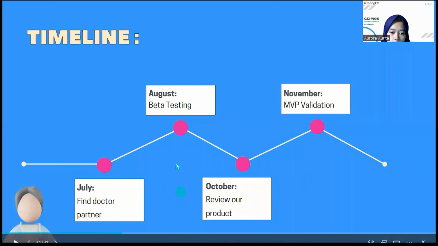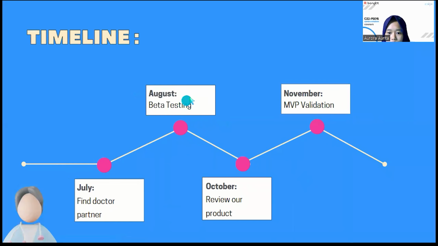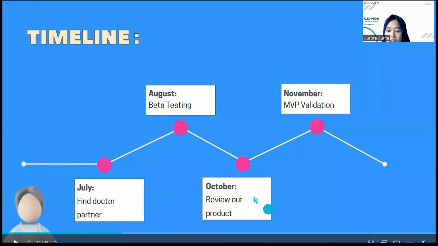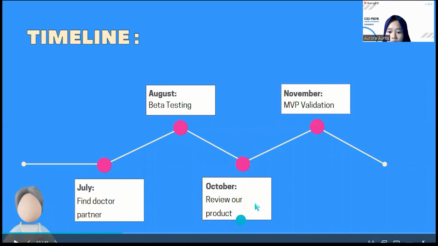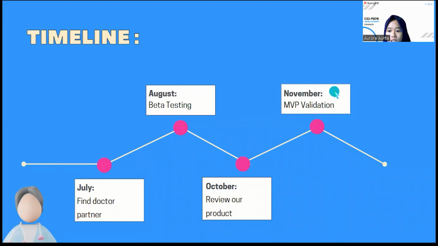Okay, so yeah, this is our timeline. In July, we find doctor partners through various platforms. And then we continue in August, where we do beta testing with our target users. And then after beta testing, in October, we get a review of our product. As a result of beta testing, after the review process, we collect feedback on one assumption at a time. And then we continue in November, where we do MVP validation to determine a minimum viable product.